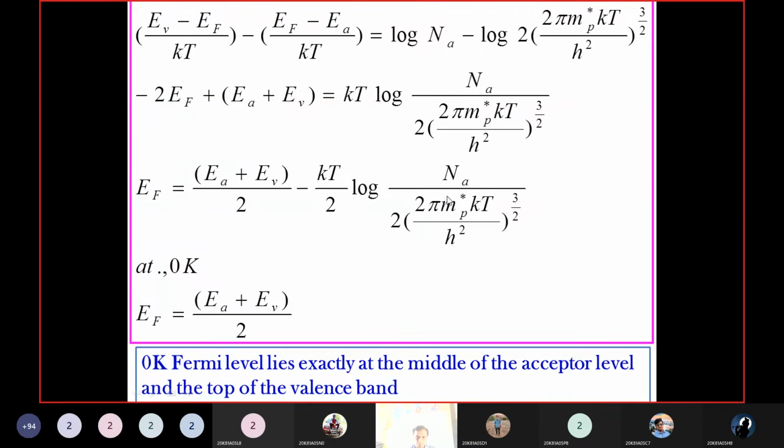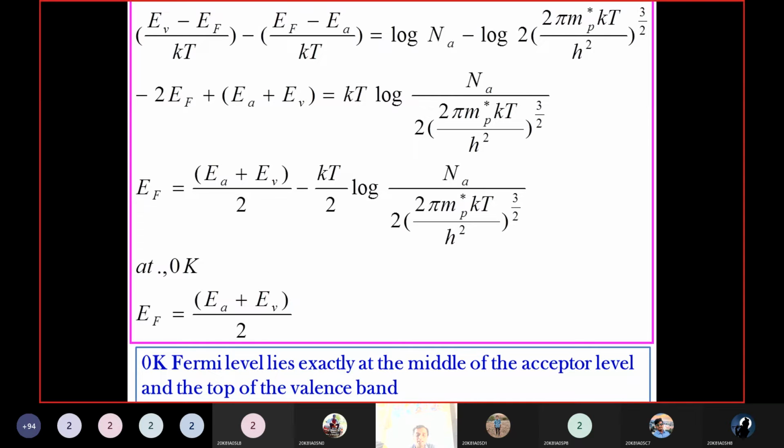Now coming to 0 Kelvin. Similarly, whatever we discussed previously, at T equals 0, we are keeping 0 here. So now Ef is equal to (Ea plus Ev) by 2. At 0 Kelvin, what is the Fermi level in case of a p-type semiconductor? That Fermi level is exactly in the middle of the acceptor energy level and the valency band.